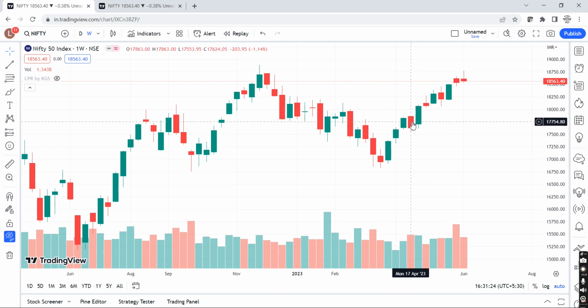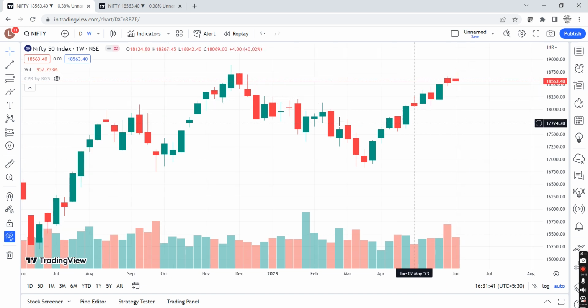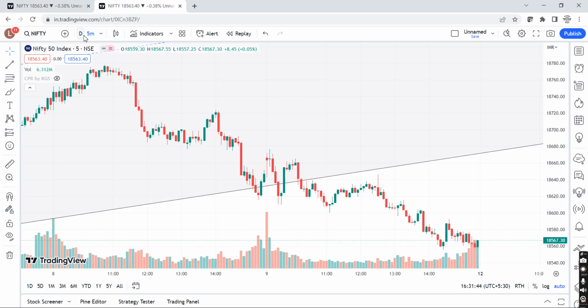We were thinking that the probability is one red, one green, one red, and this was going on. So again there would be one green, but this pattern is broken, right? This pattern is now broken, when one red and one green candle were being formed. Now what further? For upcoming weeks, if we go back to the days frame, right?